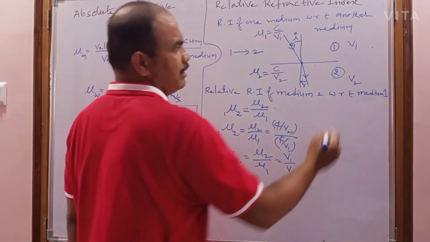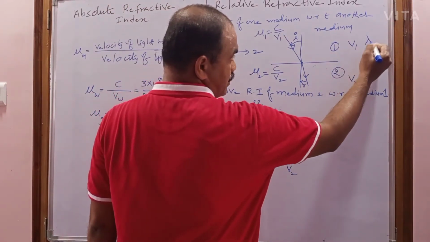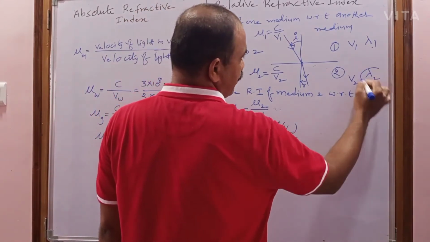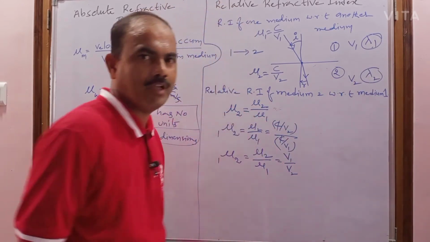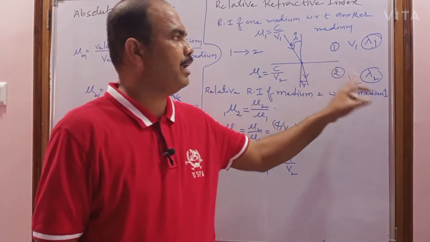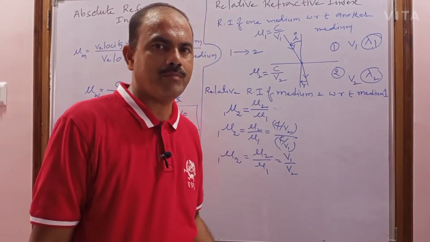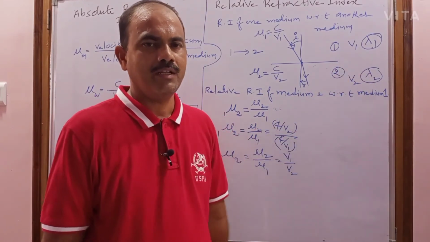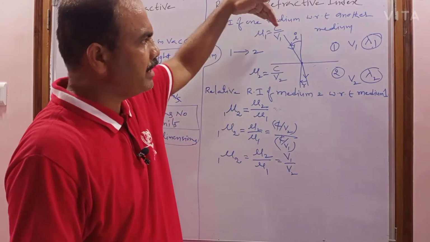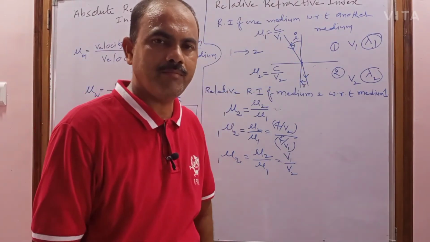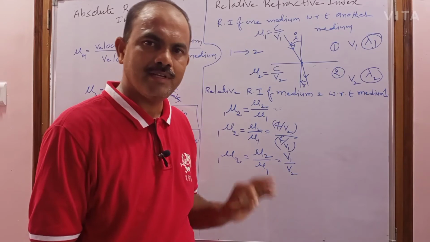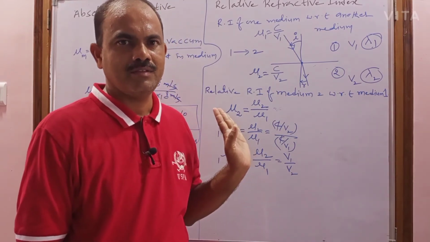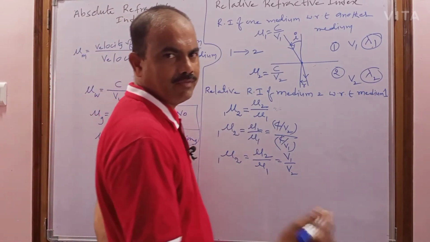Let us imagine the wavelength of the light in the first medium is lambda 1, and lambda 2 is the wavelength of the light in the second medium. And you know the velocity in the first medium, you know the velocity in the second medium. Already you know that when the light is traveling from the first medium to the second medium, velocity changes, wavelength changes, but frequency is constant.